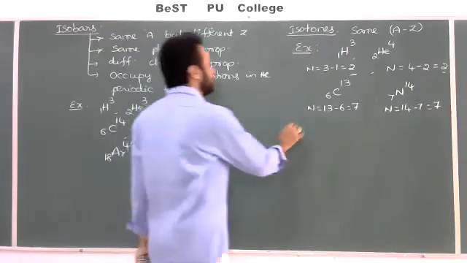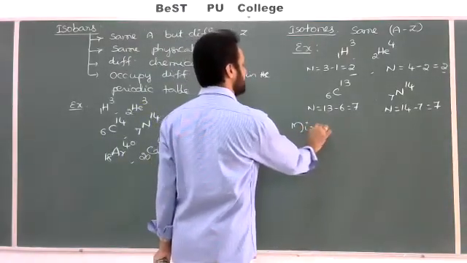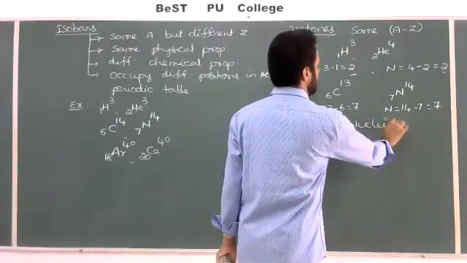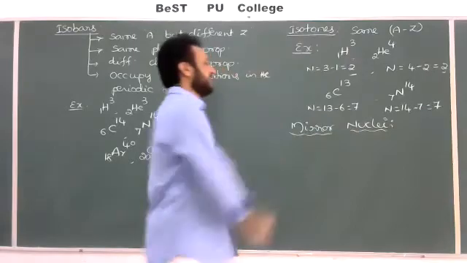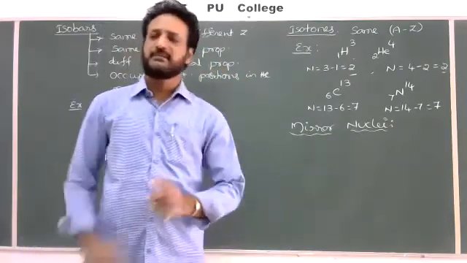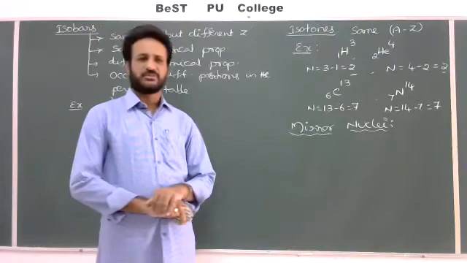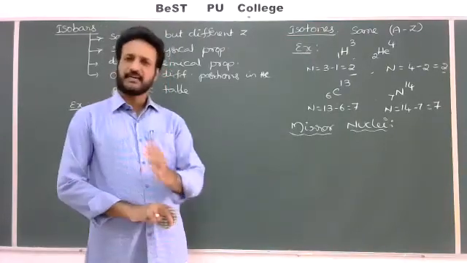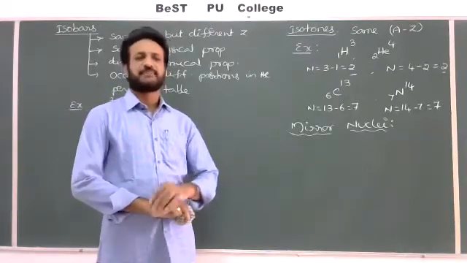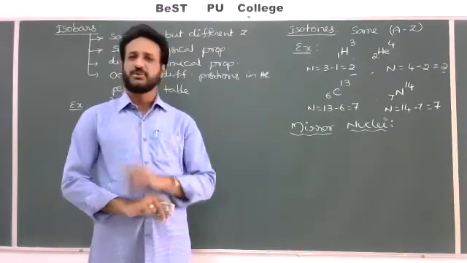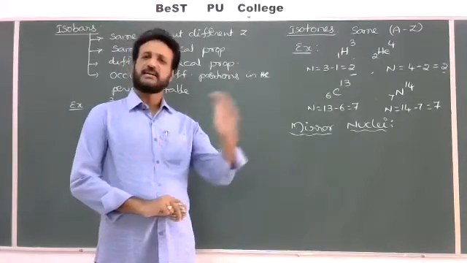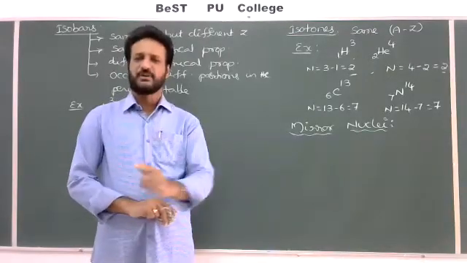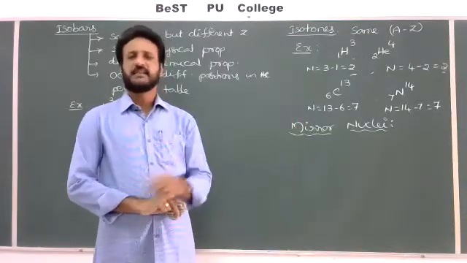And one more, mirror nuclei. So what do mirror nuclei mean? They may have different atomic number and different mass number. So I'll choose two atoms. They have different atomic number and different mass number, but the number of protons in one nucleus is exactly equal to the number of neutrons in the other nucleus, and vice versa.